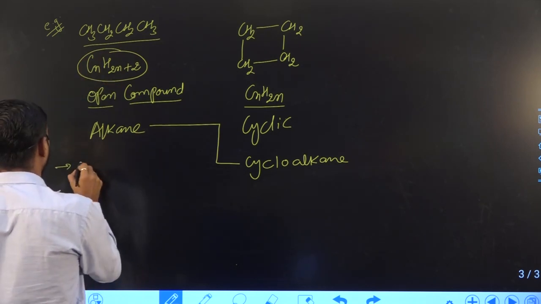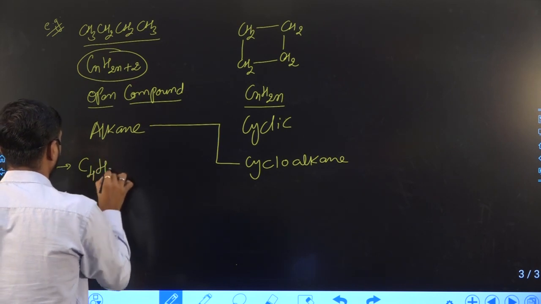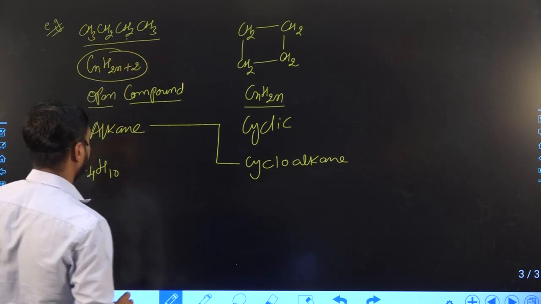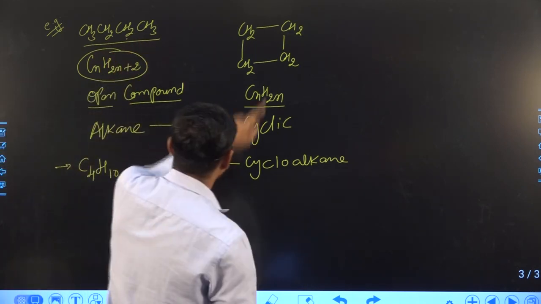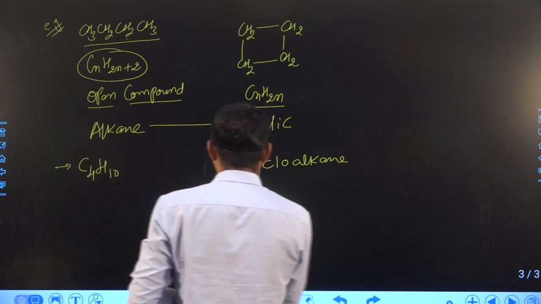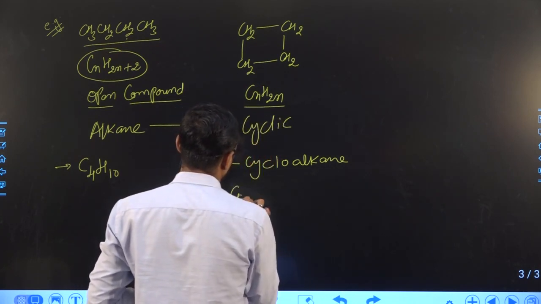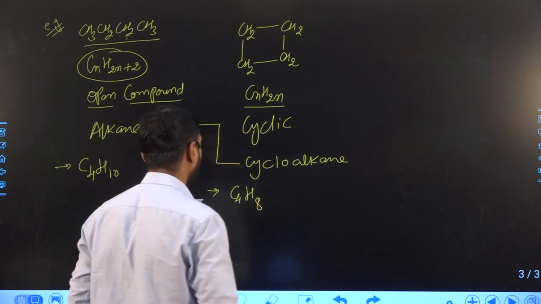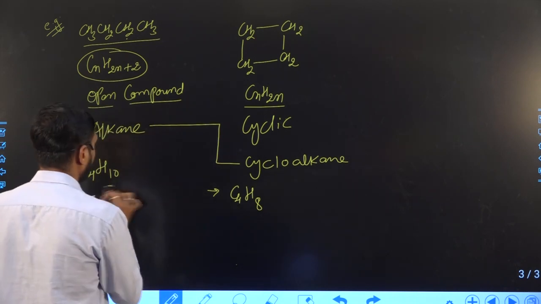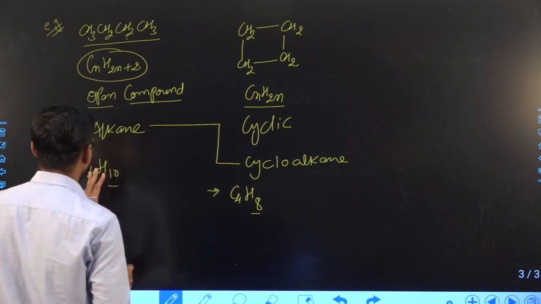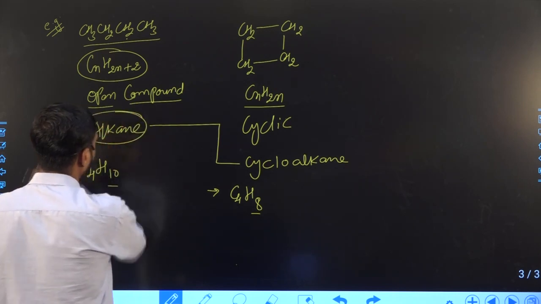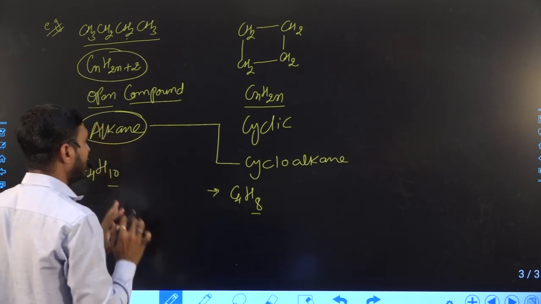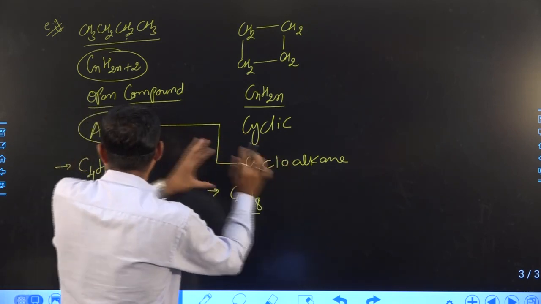the molecular formula of this compound is C4H10. You can see 3 plus 2 is 5, plus 2 is 7, plus 3 is 10. While in the case of the cyclic compound the molecular formula is C4H8. So you can see here how many hydrogen are less as compared to its parent alkane, that is 2. So the difference of hydrogen is 2 when cycloalkane is formed from its alkane.